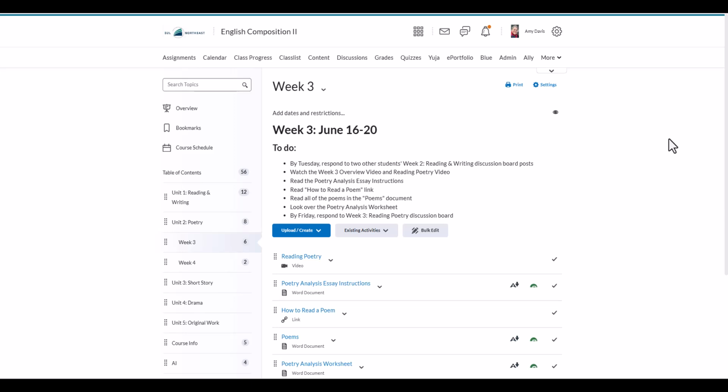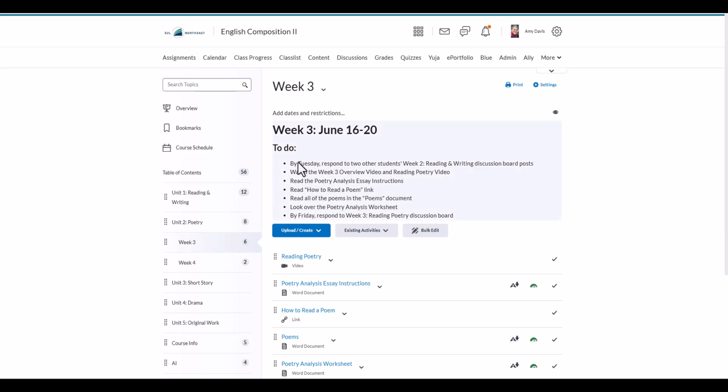So this Thursday is June 19th, which is Juneteenth, so the college is closed that day. Since it's a Thursday, it doesn't really change our schedule that much. Just so you know, the college is closed that day and you're not obligated to do anything for this class that day since it is a holiday.